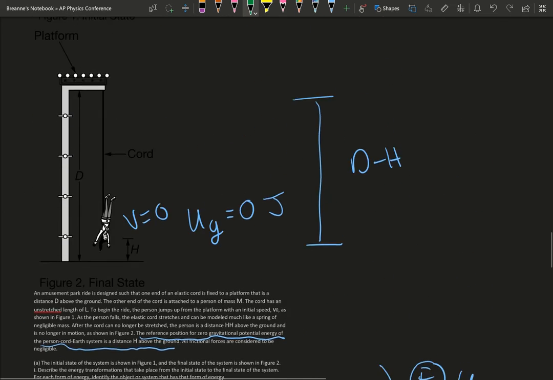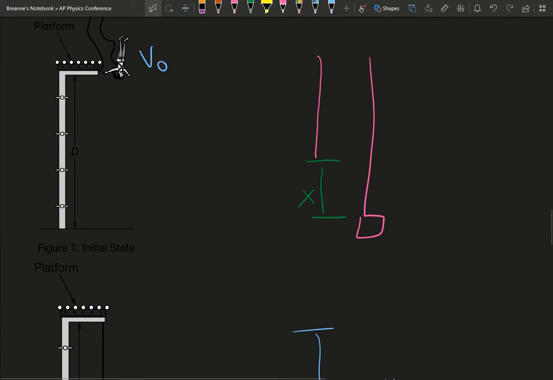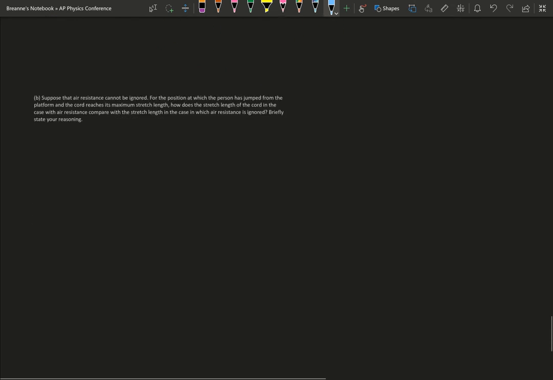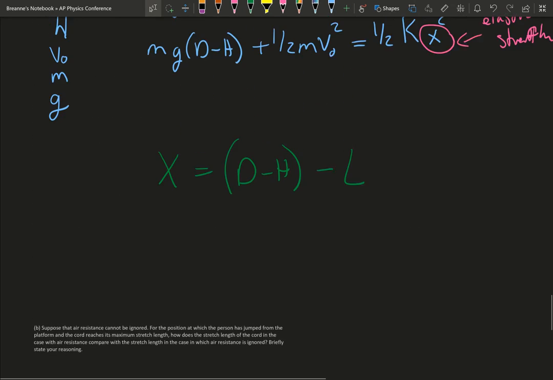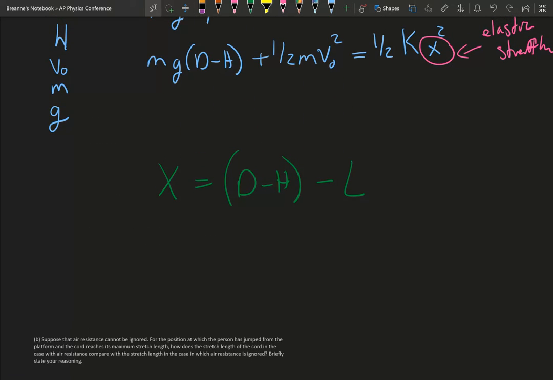So we go back up here, because this part right here is d minus h, because we stated that down here, and this part here is L. If you're just trying to find that little area there, you just subtract the two. So I should have written that in a different area because it's going to come down in our spot.